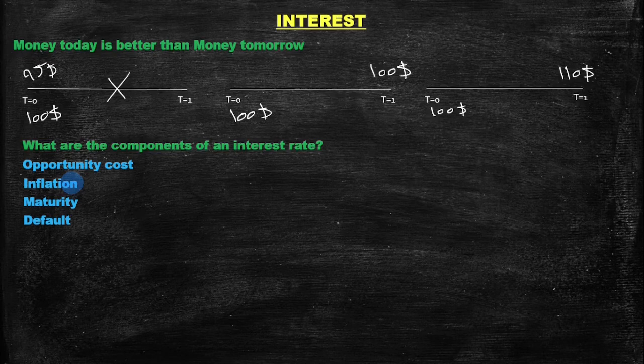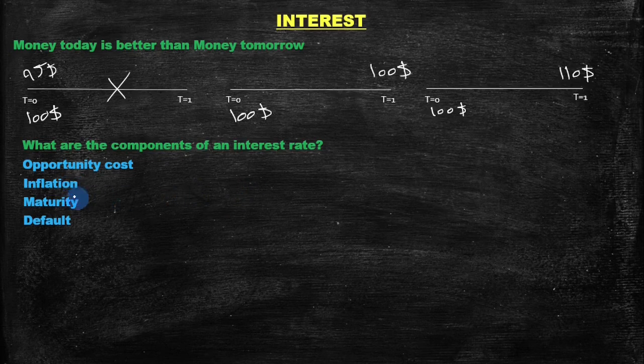For example, with a 10% inflation rate, you have to pay on average 10% more for the same stuff a year later. I say on average because inflation sometimes affects some things more than others. So, if you're willing to lend your money, an inflation premium has to be in there.